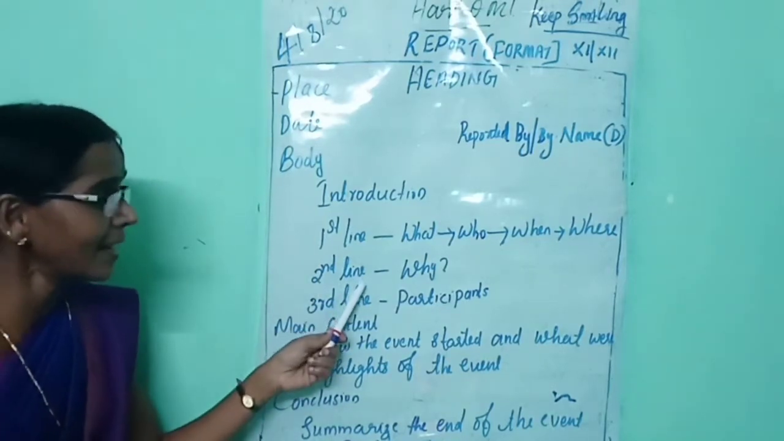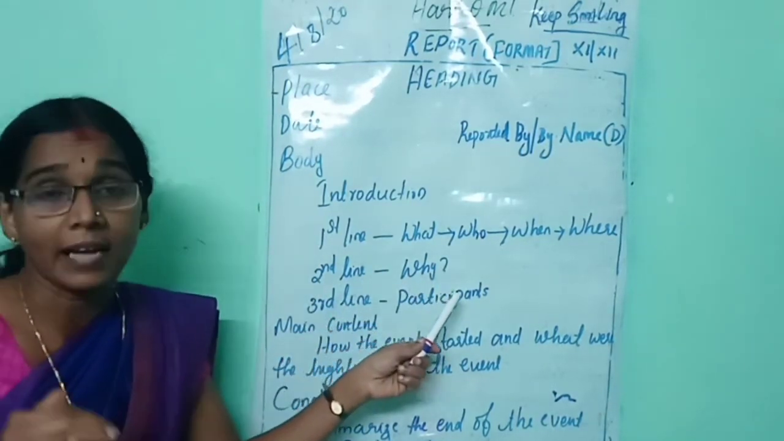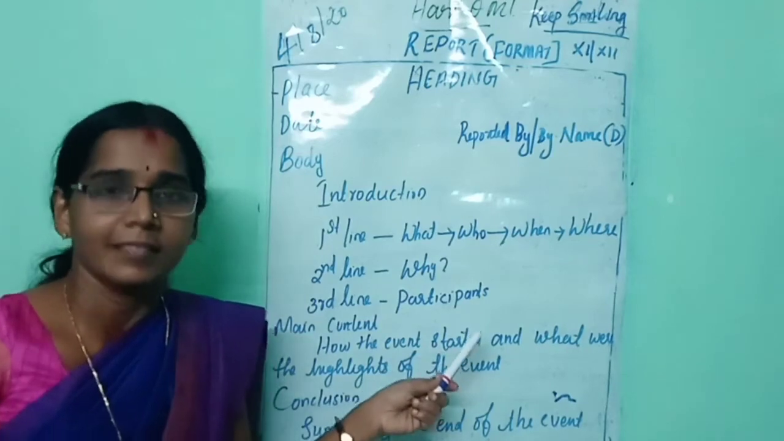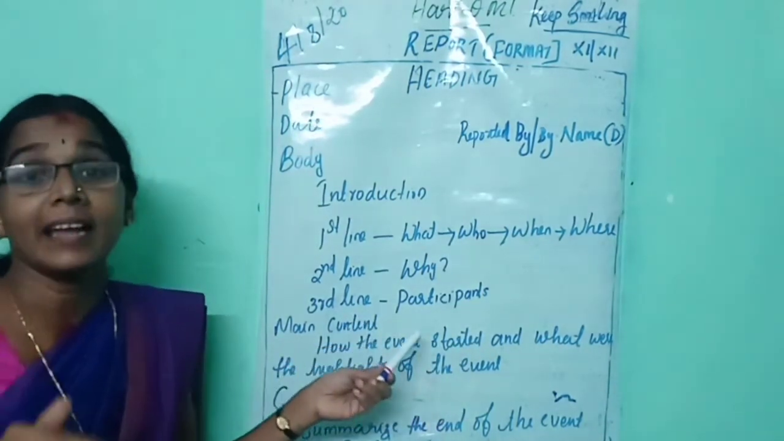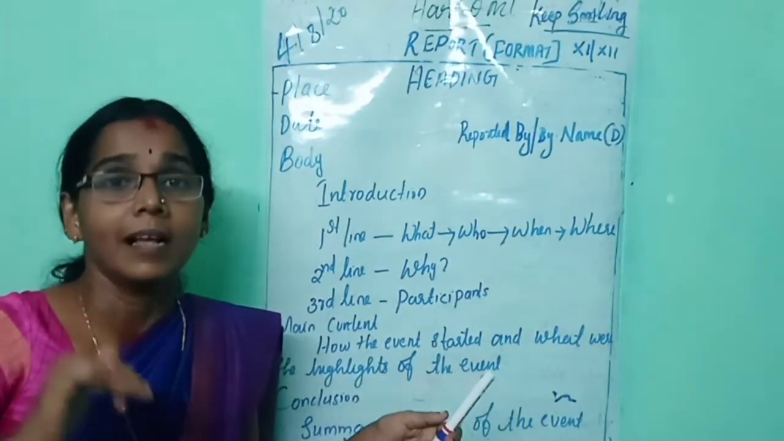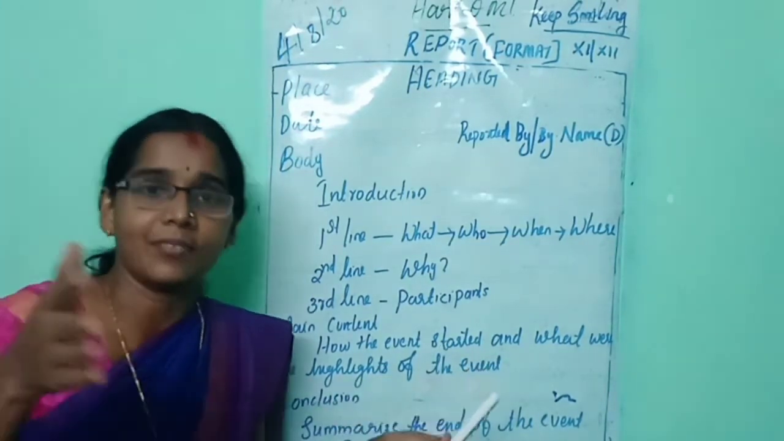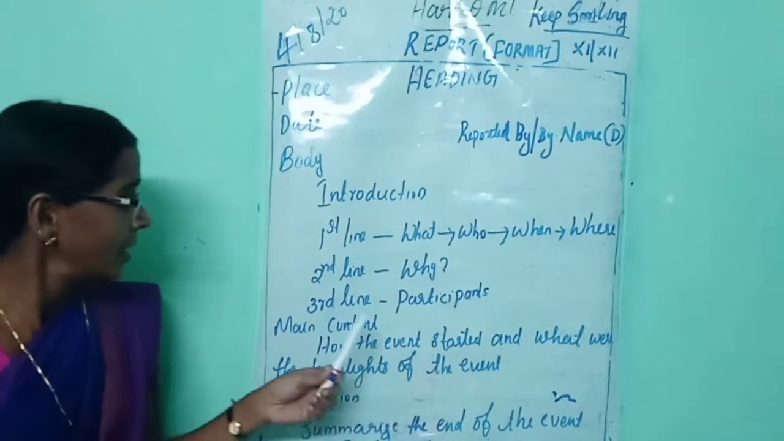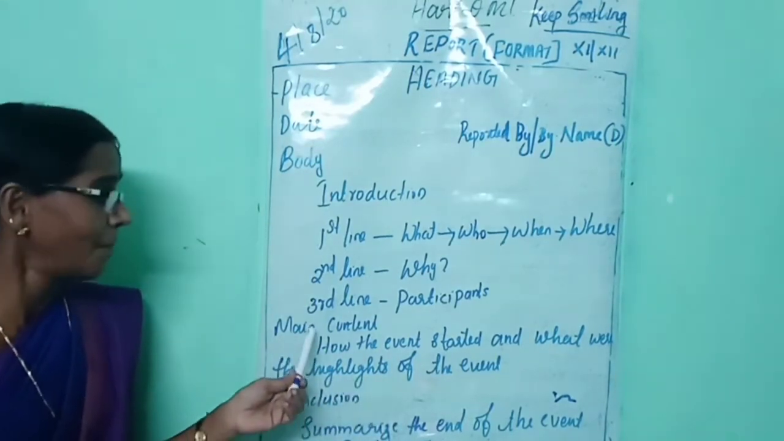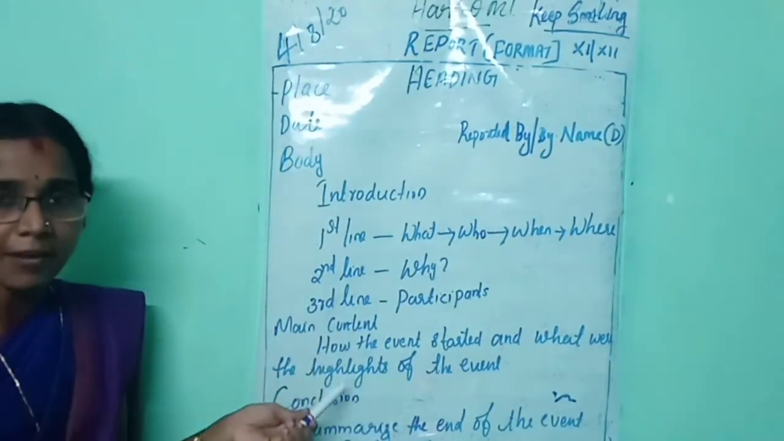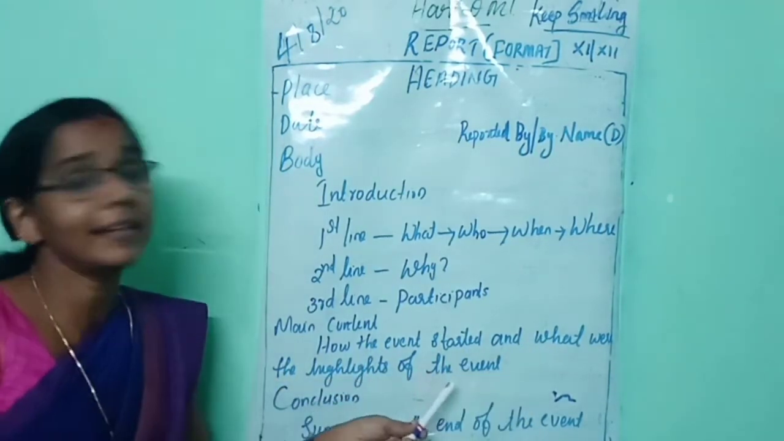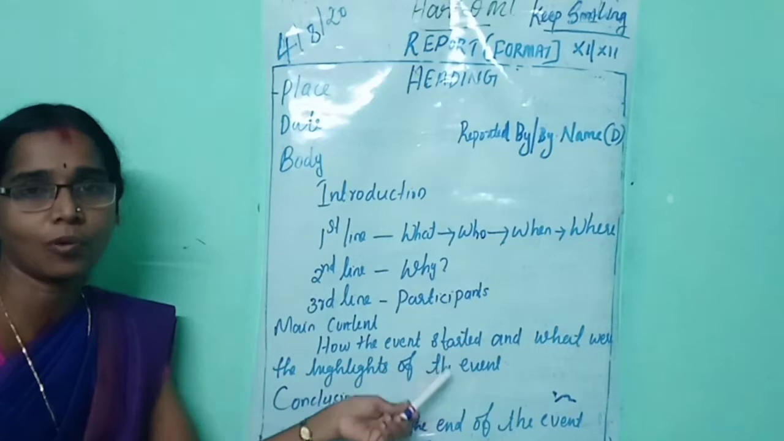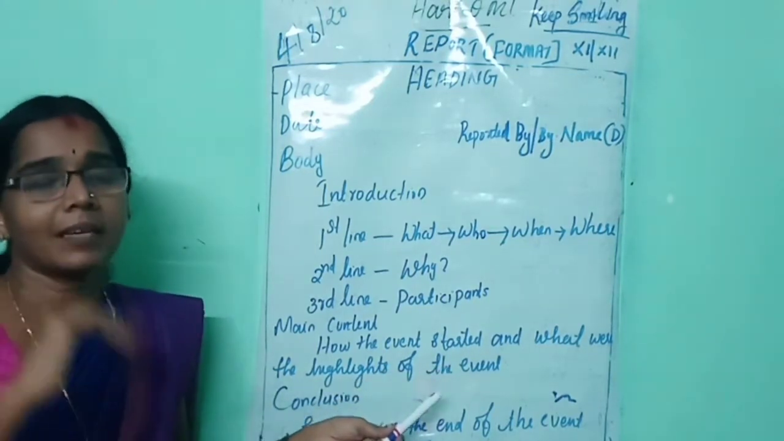Then in the second line, you should answer why it was conducted. Then your second line will be ready. In the third line, you should write about the participants, the participants who attended the event. Then the second point is main content. Here you should write how the event started and what the highlights of the event were. When you answer these 2 questions, your main second paragraph will be ready.